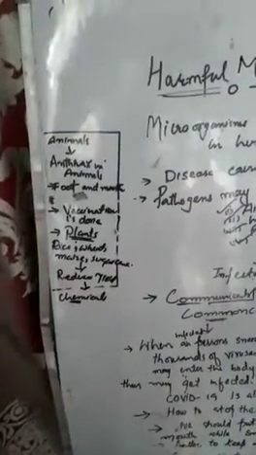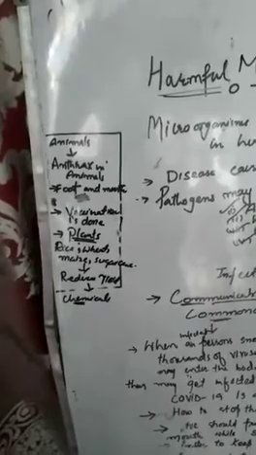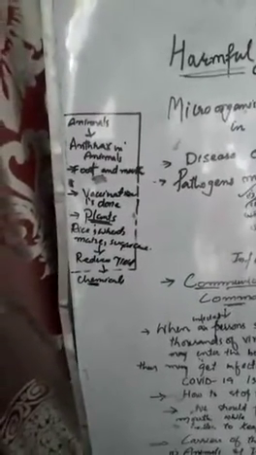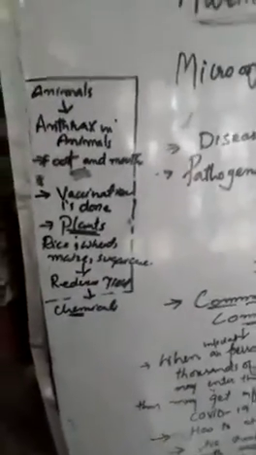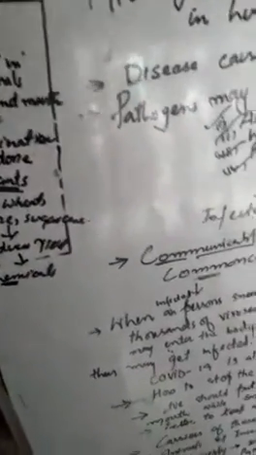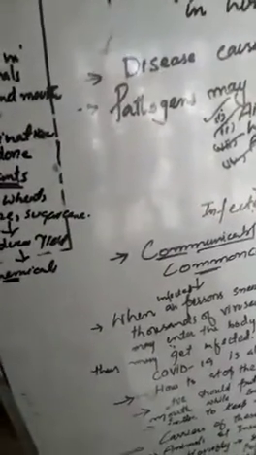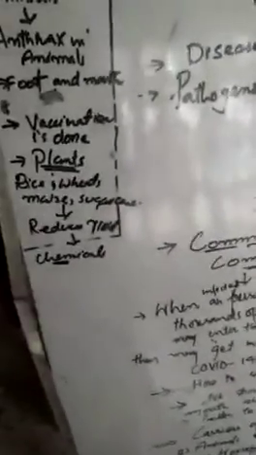These microorganisms are also harmful to animals. In animals, these microorganisms cause anthrax and foot and mouth disease in animals. So to protect these animals from these microorganisms or from these pathogens, these animals should undergo vaccination. Vaccines are to be given to these animals.